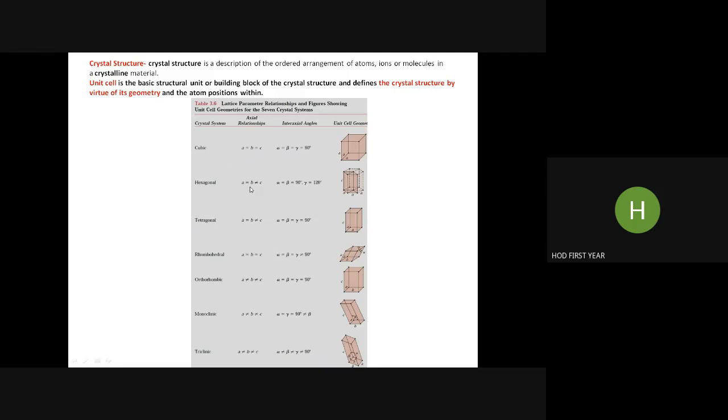In hexagonal, you will find a is equal to b, but that is not equal to c. Angles are also different, so you will get this geometry. Then tetragonal, rhombohedral, orthorhombic, monoclinic, triclinic. These are the various crystal systems, and this is the geometry. So the unit cell is basically geometry, and the crystal structure is a description of how the atoms are orderly arranged in a particular crystalline material. That's it.